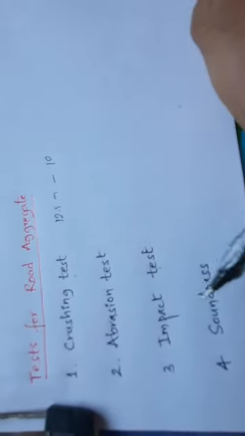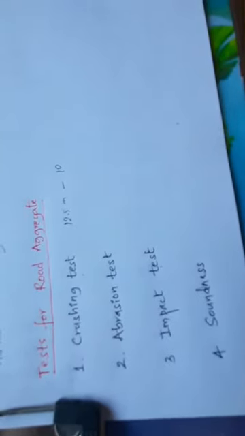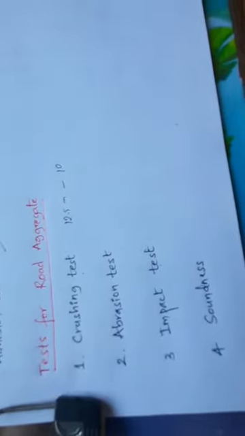Then we have the impact test. In impact, again take the aggregate passing the 12.5 mm sieve and retained on 10 mm, put it in a cup and give blows with the hammer. How many blows are you going to give? 15. The hammer weighs around 13.5 to 14 kgs. When you have given the 15 blows, take out that aggregate and pass it through the 2.36 mm sieve, and the passing divided by the original aggregate weight gives you the impact value.